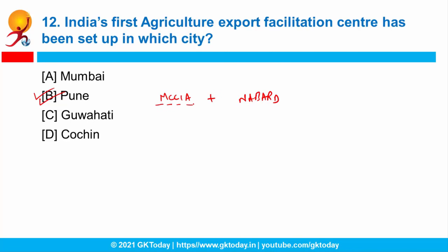Why is there a need to establish it? So actually it aims to boost agricultural exports, as the name suggests itself, from the regions and adhere to global standards. It will also serve as the capacity building platform for agricultural food exports. And the most important feature of this center is that anyone who is in the agriculture sector who wants to export their product to other nations overseas can do so very easily. Okay, so a very important feature was this one. So under this, everyone gets the freedom to send their exports to any country.